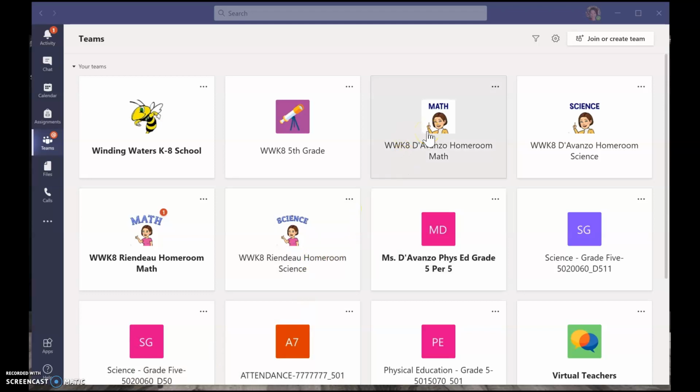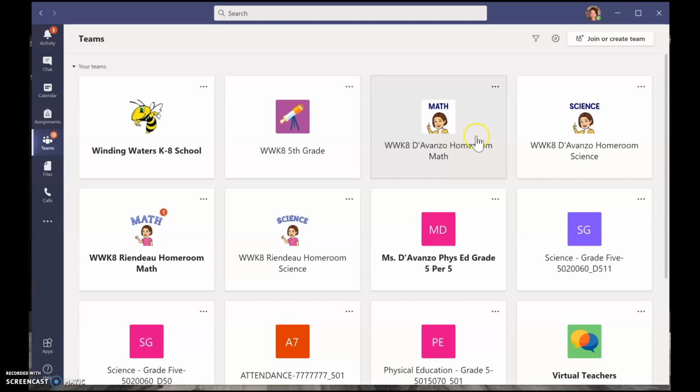So I'm going to start by showing Diabondzo Homeroom. It's the same for Riondo Homeroom. It's set up the same way. As you can see, I've already logged into Teams, and I've clicked on my Teams box over here so that now these tiles are here. And when everything's playing nicely, you should also have tiles for your classes. So I'm going to go here.